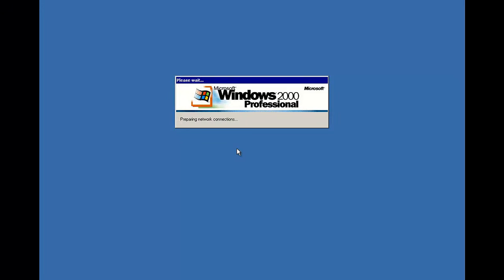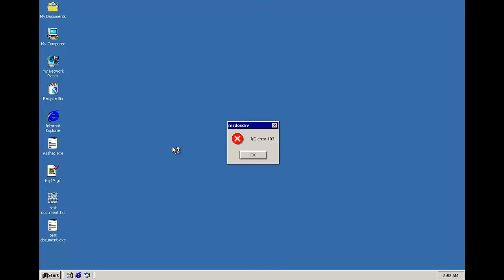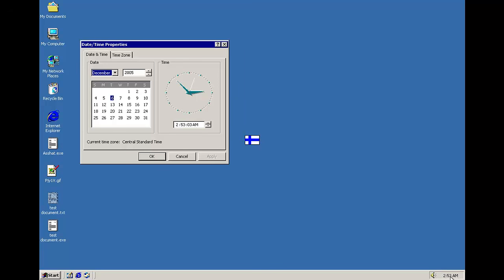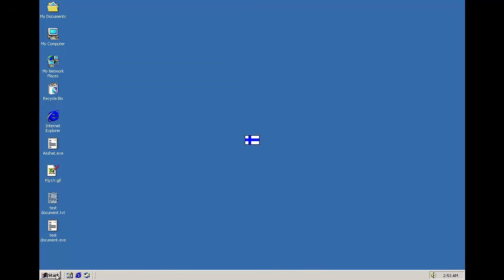Alright, just about to load up here for the 3rd time. Bacros is quite complex, that's why I like it a lot. Very neat virus. Input-output error 103 once again. And as you can see behind the error message, it has replaced our desktop background with a small picture of the Finnish flag. So all these things referencing Finland, you gotta believe that the author was Finnish or hated the Finnish. Anyway, its most devastating and most evil payload activates on Christmas Day every year.